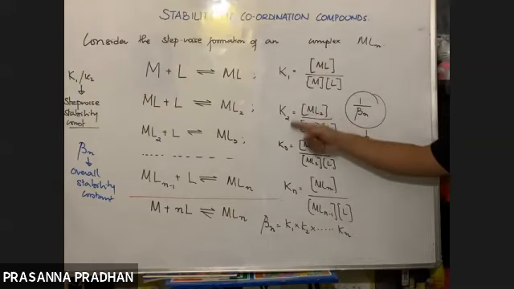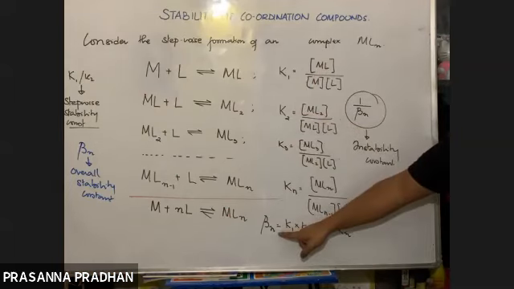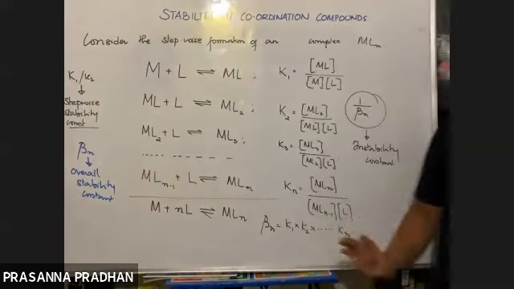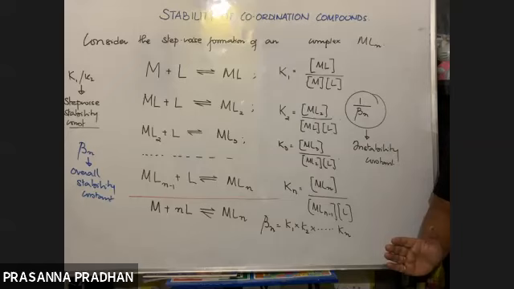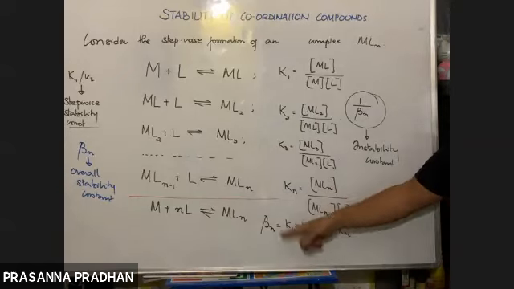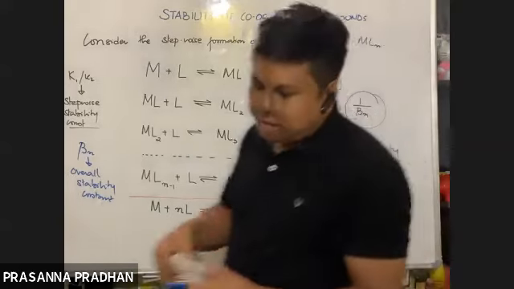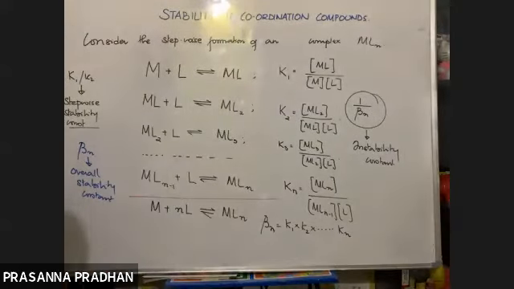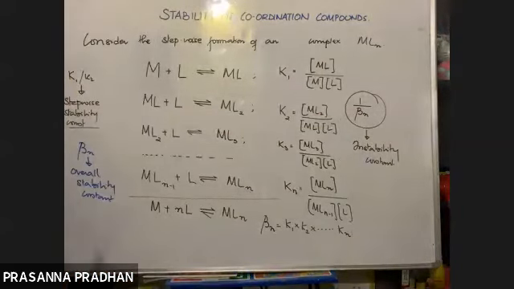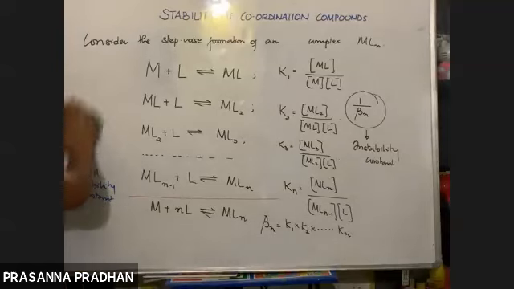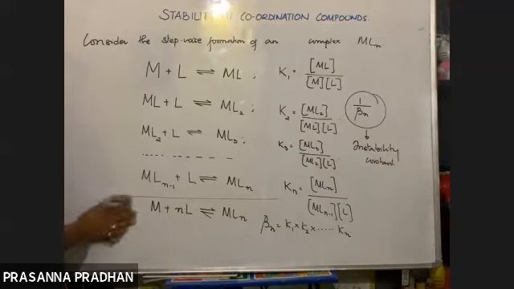So beta n is known as the overall stability constant, and the stability of complexes can be compared if we know the value of beta n. Higher the value of beta n, more stable will be the complex. The inverse of the stability constant is known as the instability constant, so higher the value of 1 by beta n, more unstable will be the complex. So let us see some questions.